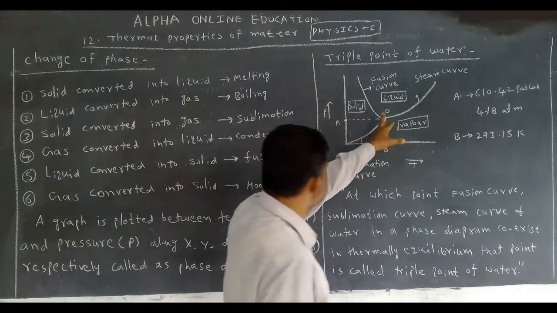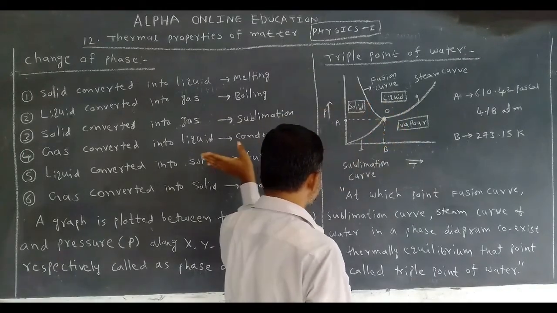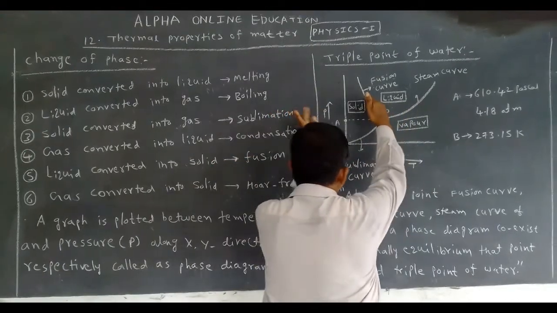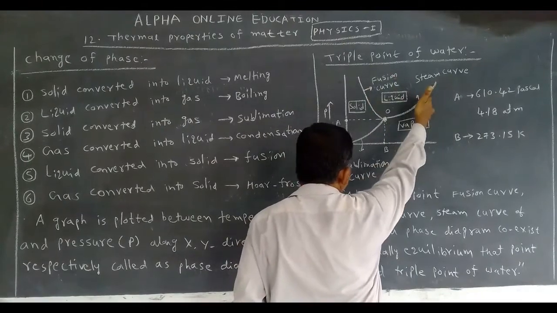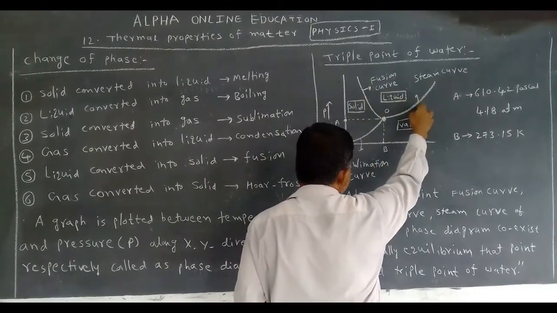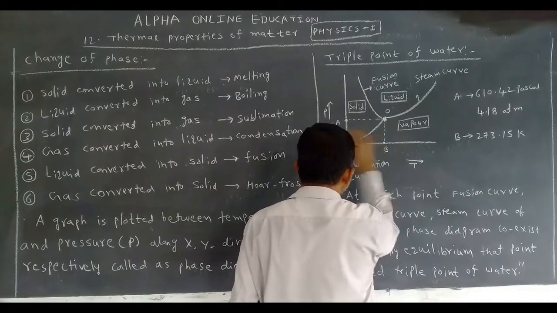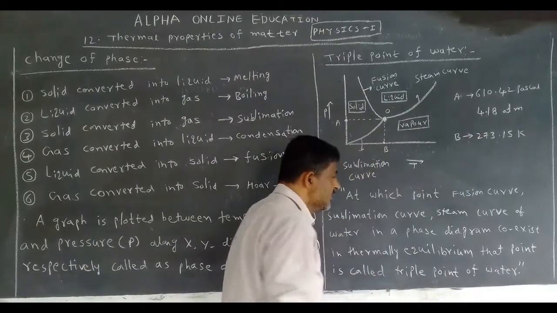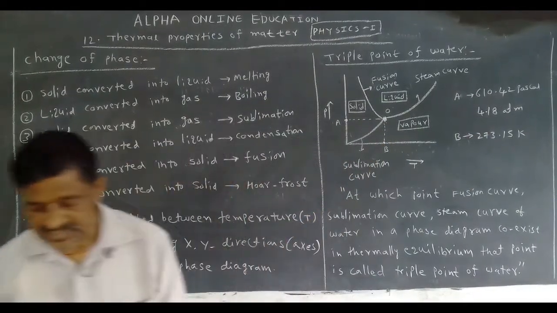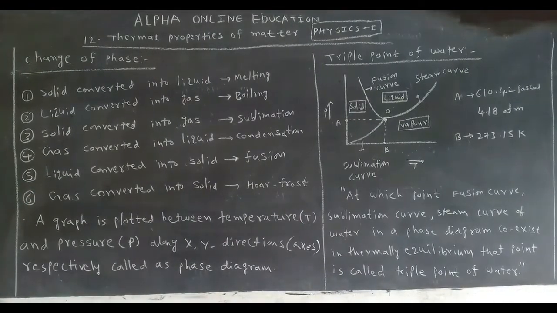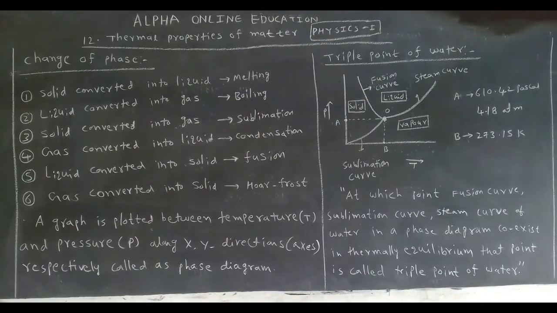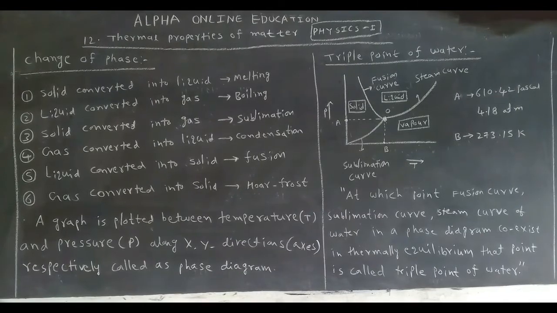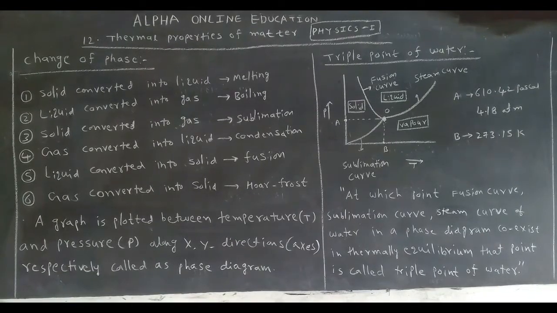Compulsorily mention the graph like this: for this curve, left side is solid and right side is liquid. For this curve, left side is liquid, right side is vapor. For this curve, left side is solid and right side is vapor. See this triple point of water diagram, and you must draw it in your notes. In the examination, the graph carries 1 mark, the side values carry 1 mark and the definition carries 1 mark.